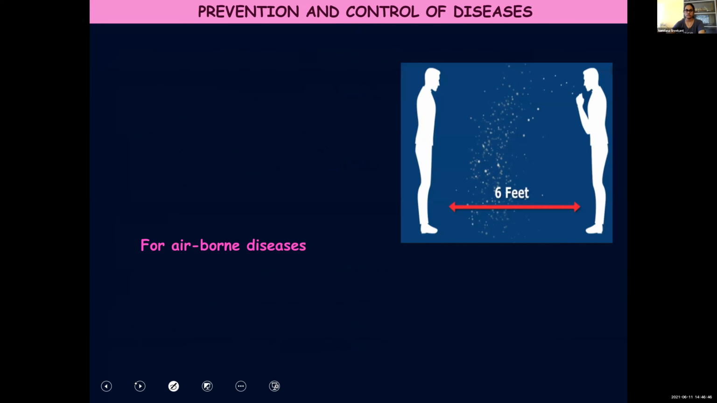Now next, just now we completed what is to be done in the case of diseases that are spreading through contaminated food and water. Now next is about the diseases that spread through air. See here the 6 feet distance. Now I think even in this corona situation we are not maintaining 6 feet distance. But actually if you need to protect yourself from airborne diseases, you have to maintain at least 6 feet distance between the other person. Okay? If you don't maintain this distance, there are chances that you get affected by airborne diseases.